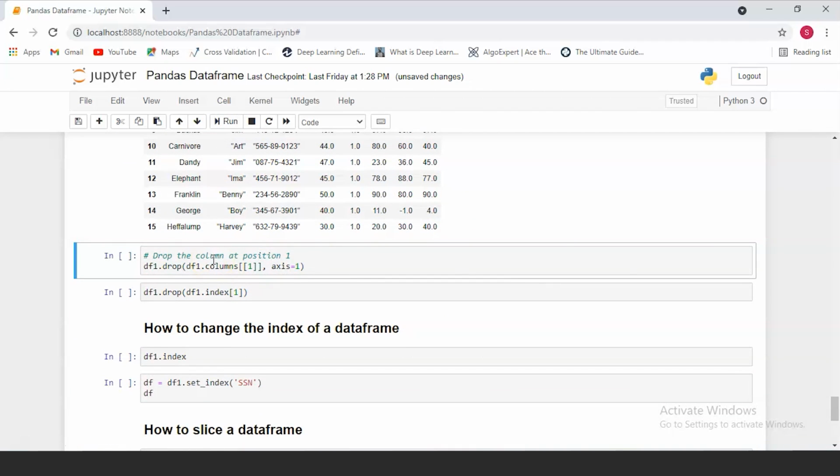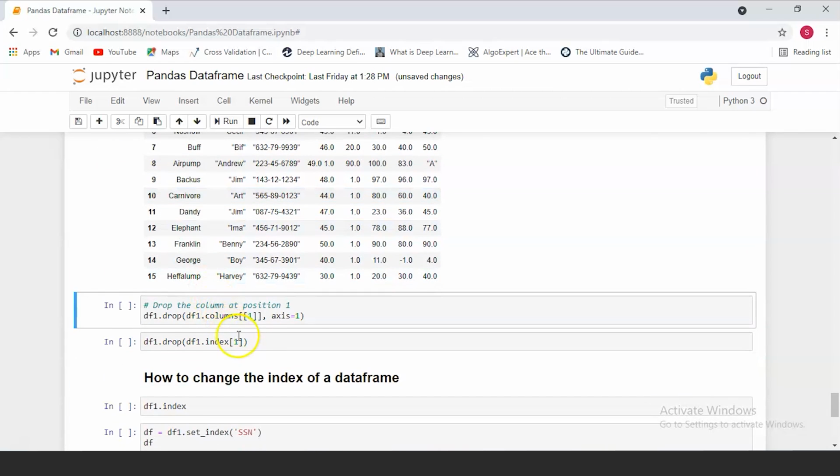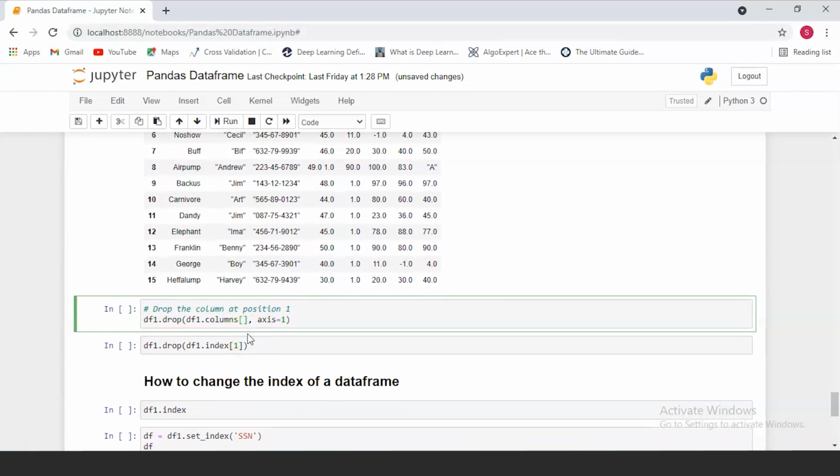Now what happens if you don't know the name of your column, but you know the position at which you want to drop a column? All you have to do is drop a column by specifying the position. To specify the position, you can use the columns attribute, and this is where you enter the column position. When you only have single brackets, that's when you can directly access the column.